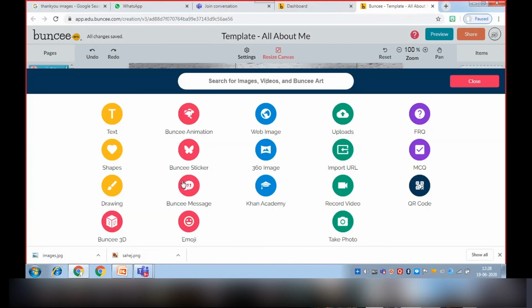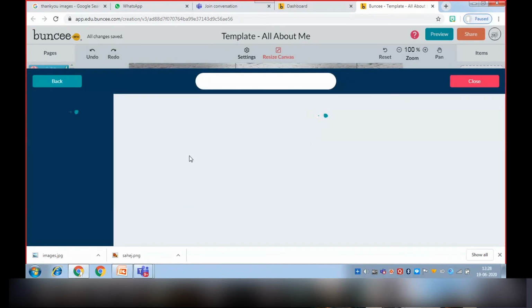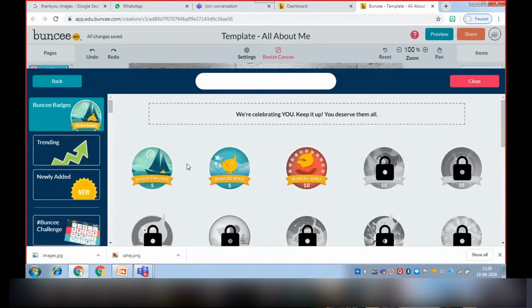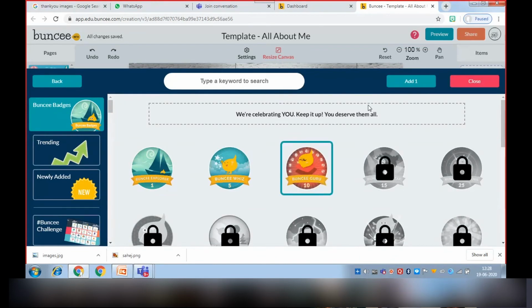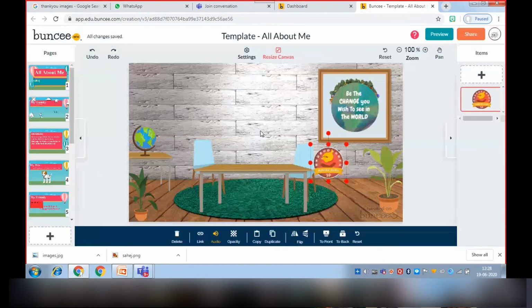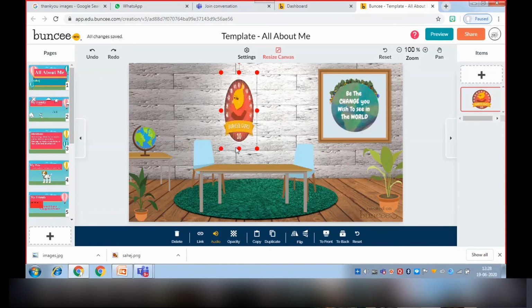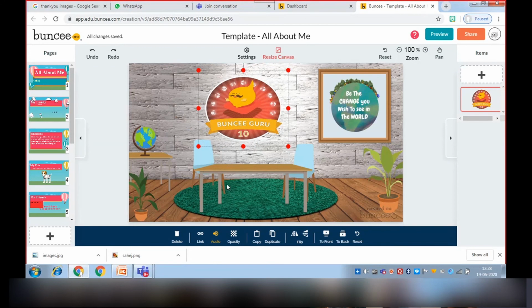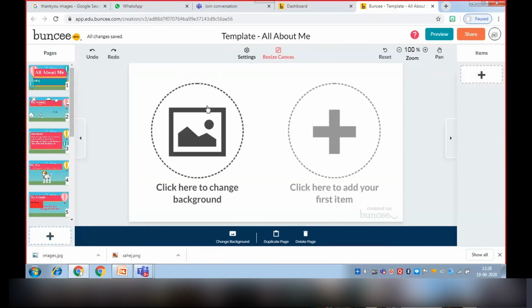And then we will add our Bunchy sticker. Like I am going to add this. There are many stickers, we can add any of them. Now let's move to our next.